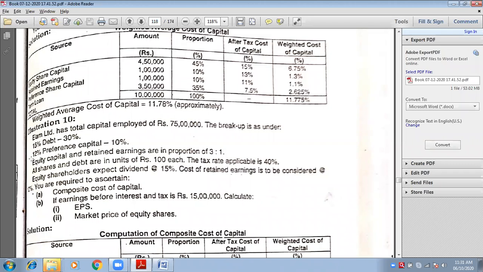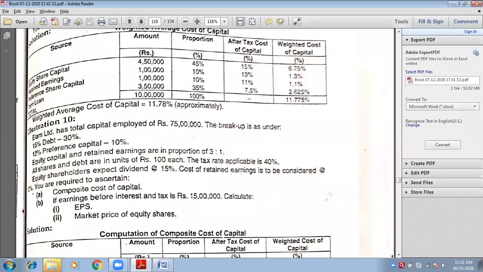Yes, ma'am. Okay. Another 10%, 10% of 75 lakhs is my preference share capital. Preference share capital has a 12% rate of dividend. Rest amount: 30% has gone to borrowed funds, 10% has gone to preference share capital. So total 40% is allocated out of 75 lakhs. What is left over? 60%.